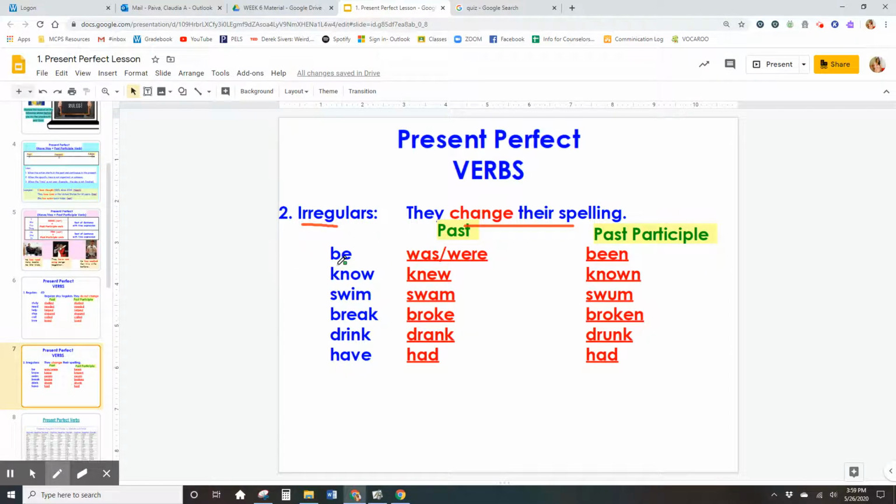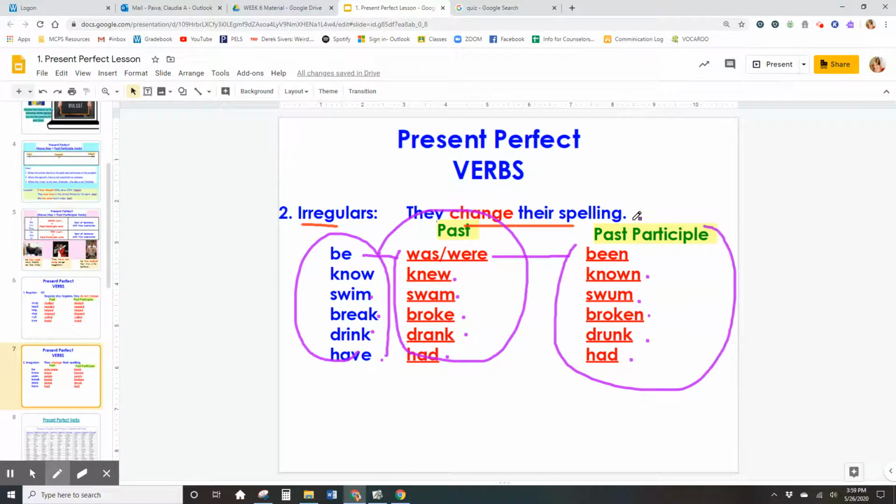This changes. Remember, the verb to be, in the past is was, were, and in the past participle is been. Know in the past is knew, in the past participle known. Swim in the past is swam, in the past participle swum. Break, broke, broken. Drink, drank, drunk. Have, had, had. Base form, you have them in the past and in the past participle.